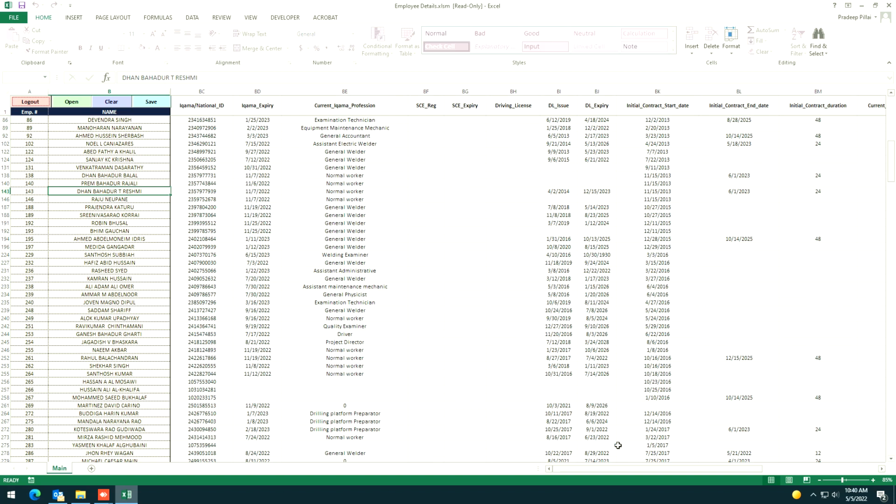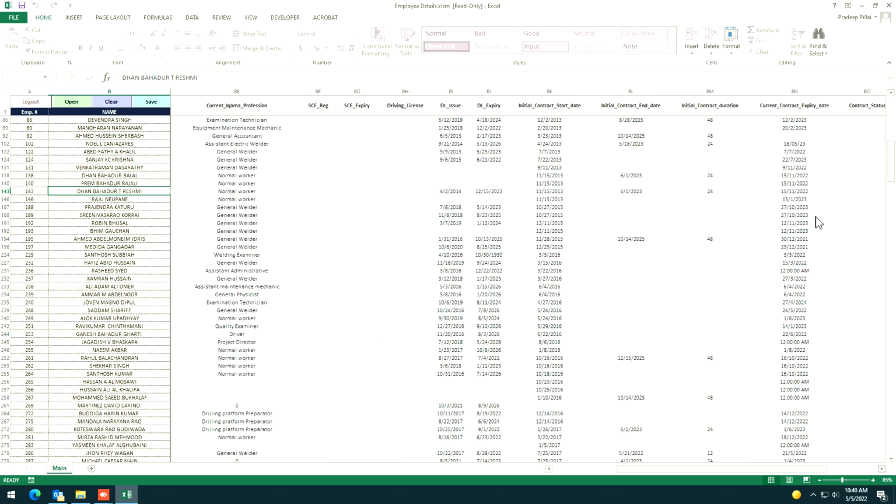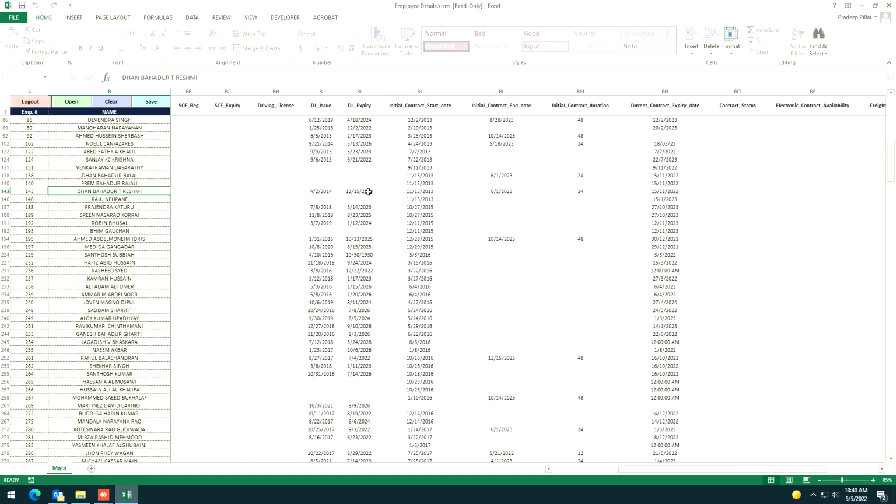So if it is HR, HR related fields will be visible, and all the things are to be updated by the particular department. So each department will have their own login ID and password, and any updates in the employee file should be updated here. And once you update it, please don't forget to click save. This save will save all the data in the database.